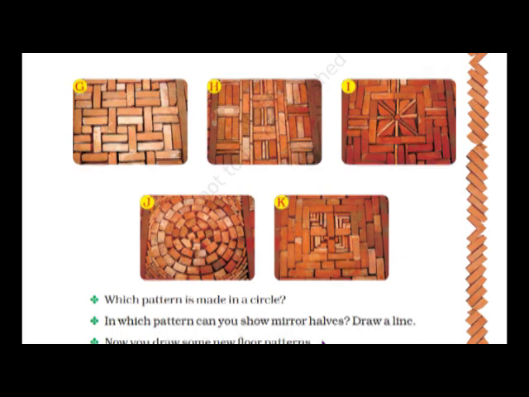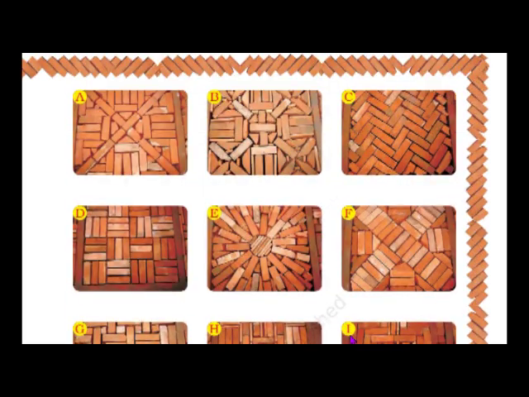Children, what is a mirror half? If you take a piece of paper from your notebook and fold it in half from the center, what do you see? A line in between, and that line divides the paper into two halves. You can see two equal halves of that paper. So those are mirror halves of this paper. Now you have to see the picture, draw a line from the center and see whether both the parts are equal and the same. If they look similar, identical, then that is a mirror half.